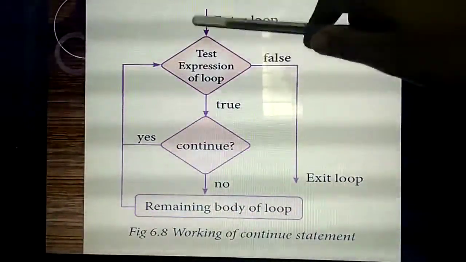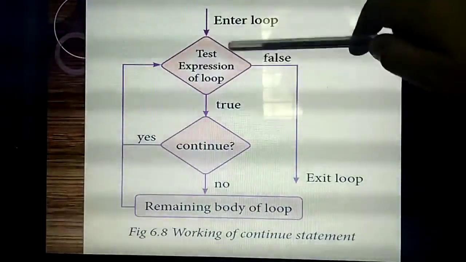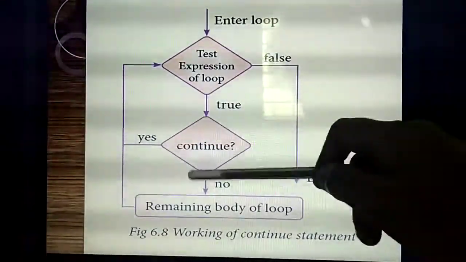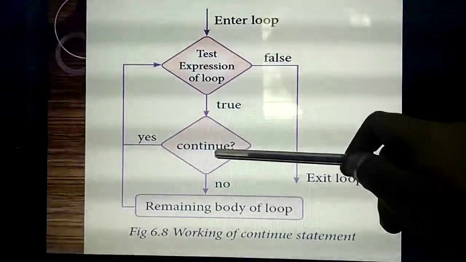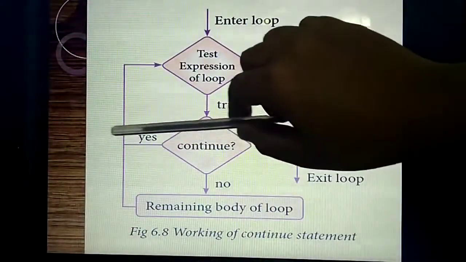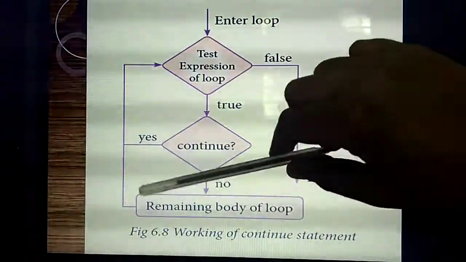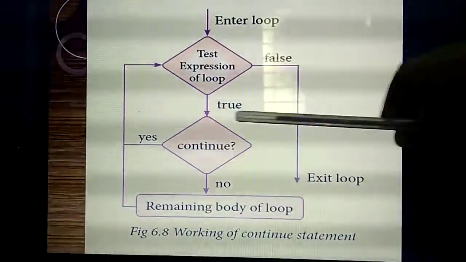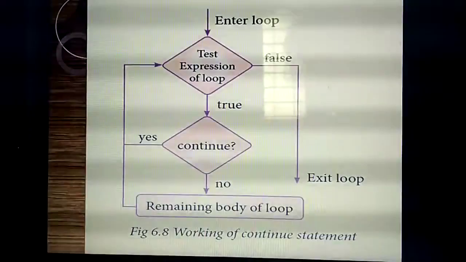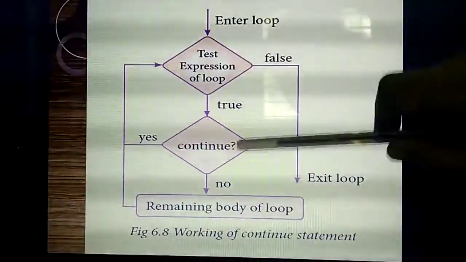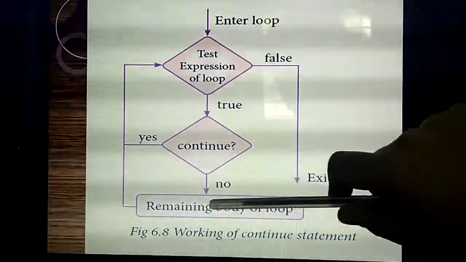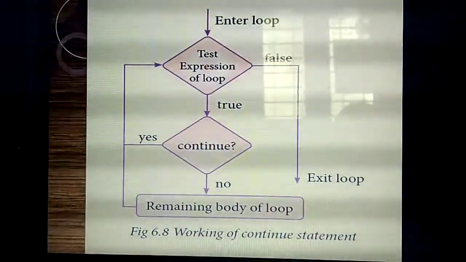Listen. Inside the loop, you are giving one condition or expression, and you are checking that expression. If the condition is true, inside it I am giving the statement continue. With the break statement, true means automatically the control flow goes outside of the loop. But here it is not like that. If the condition is true, it will again execute the remaining part of the loop. Otherwise, if false, only that part alone will be skipped, and the remaining body of the loop will execute again and again.